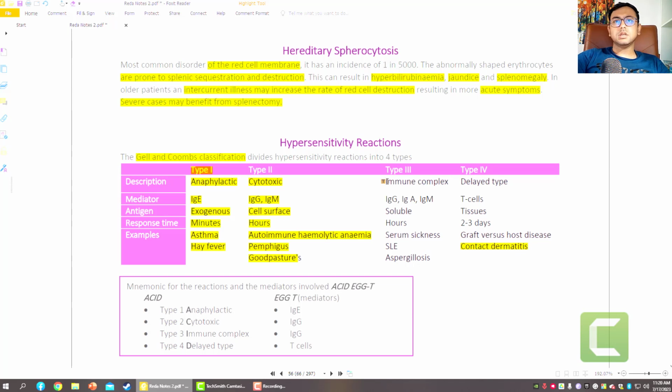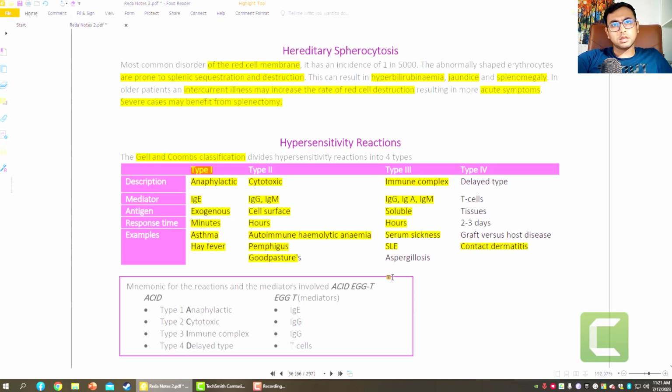Now type 3, that is immune complex. It involves immunoglobulin G and M, which is soluble. The examples that have been asked in the exam are SLE, serum sickness, Graves disease.